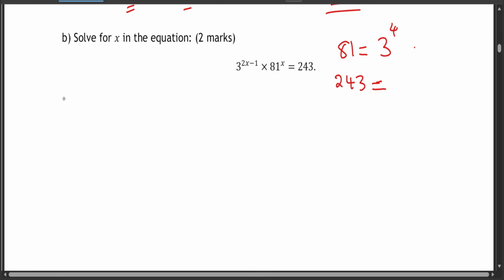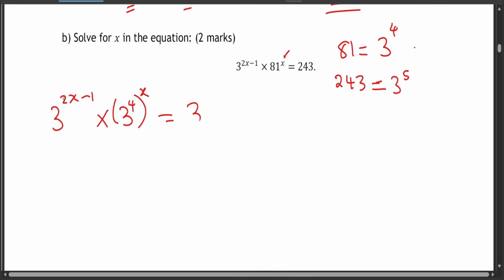So then 243 is 3 to the power of 5. This is because once you get 81, if you multiply it by 3, it's going to give you 243. So let's rewrite this. 3 to the power of 2x minus 1 times, rather than writing 81, I'll write 3 to the power of 4.